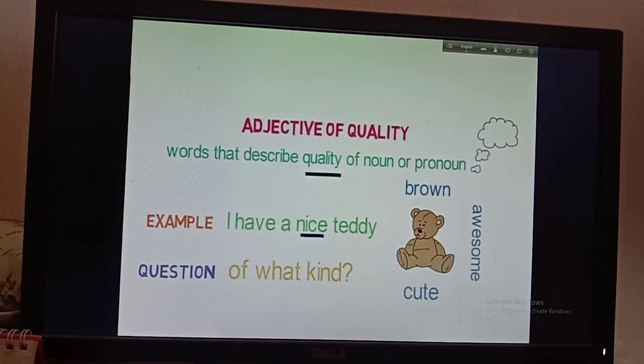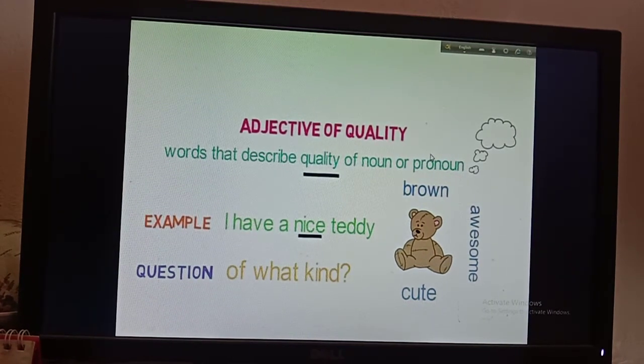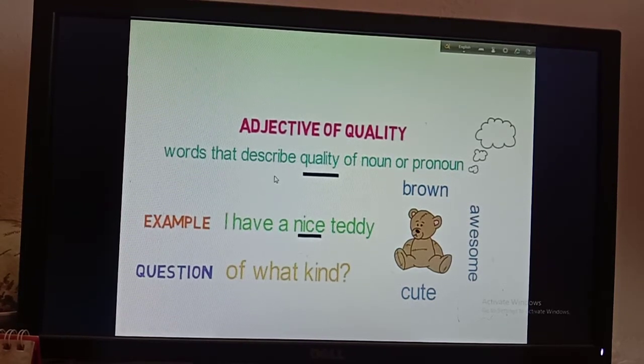So I am going to show you first of all adjective of quality. Here you can see that I have written words that describe the quality of a noun or pronoun, that is adjective of quality. That means when you use words to describe the quality of a noun or pronoun, that will be adjective of quality. Example, I have a nice teddy. Teddy is a noun and before that I have used the word nice, and when you find this word nice you will be able to know about the quality of the teddy. That's why nice is the adjective of quality.